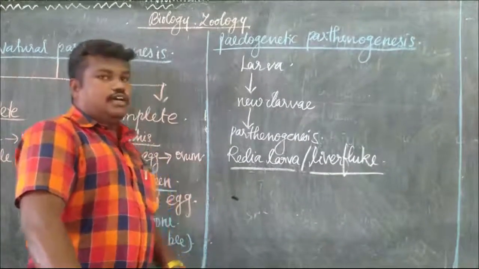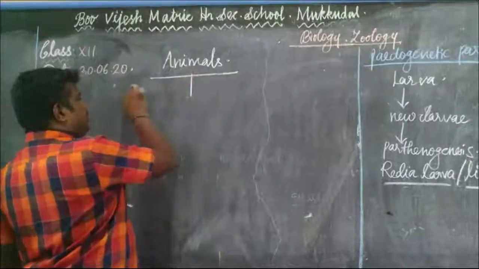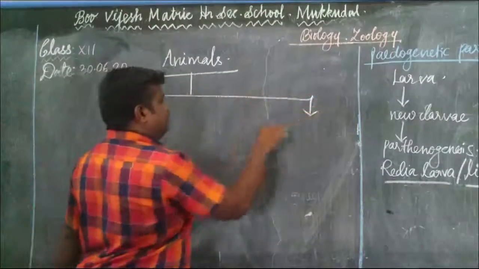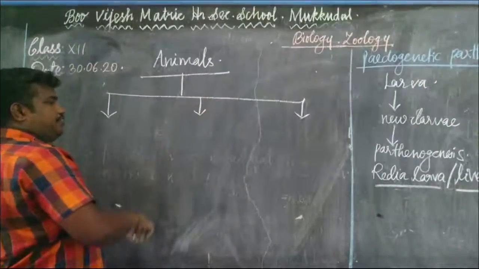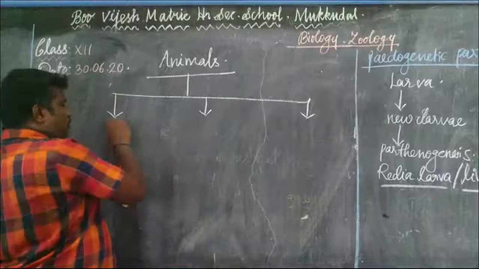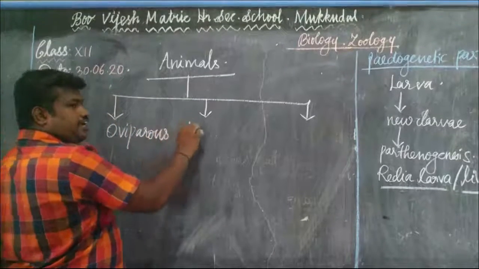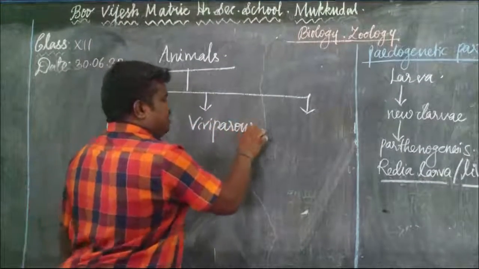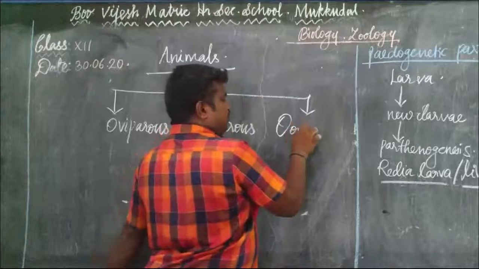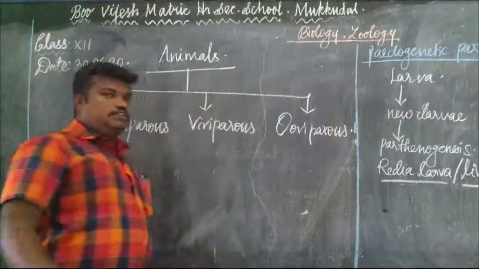Next, animals are mainly classified into three types, as you already know from the lower classes: oviparous, viviparous and ovoviviparous.